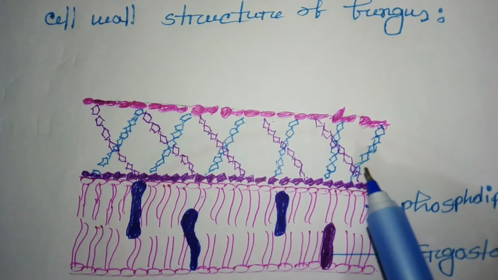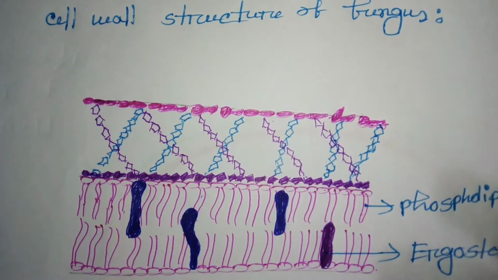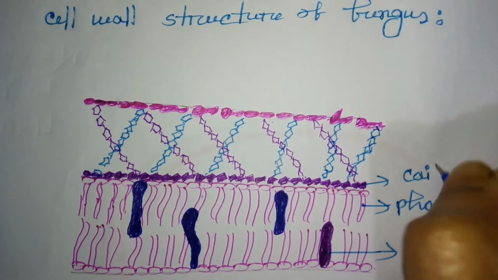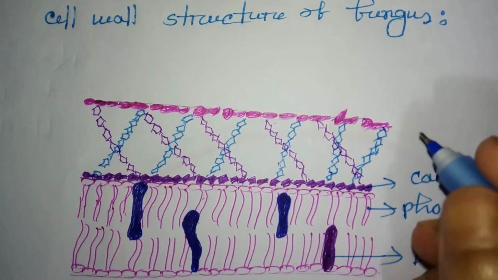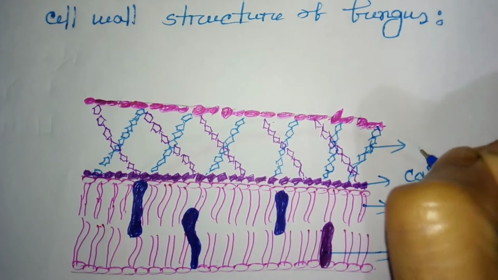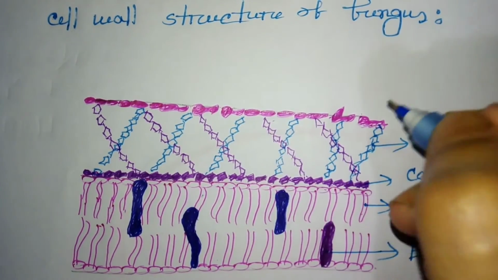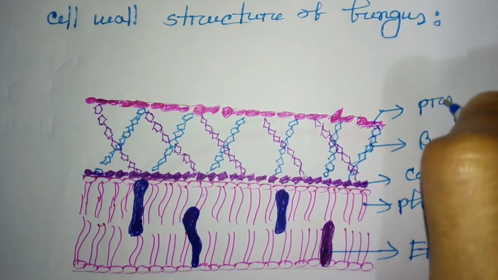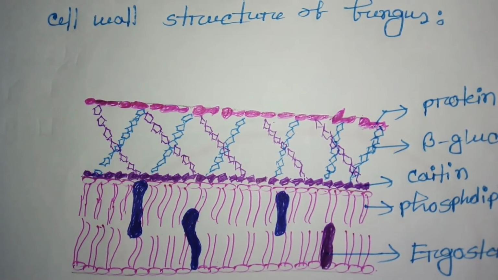Chitin is a polysaccharide which consists of long chains of N-acetylglucosamine. After that there is another layer, the cross-linkage of beta-glucan. Over that there is a protein layer all over the cell.